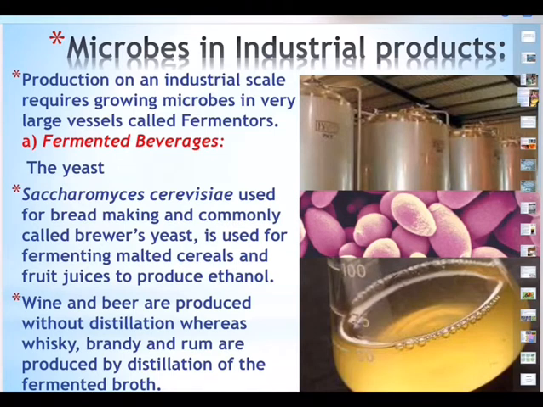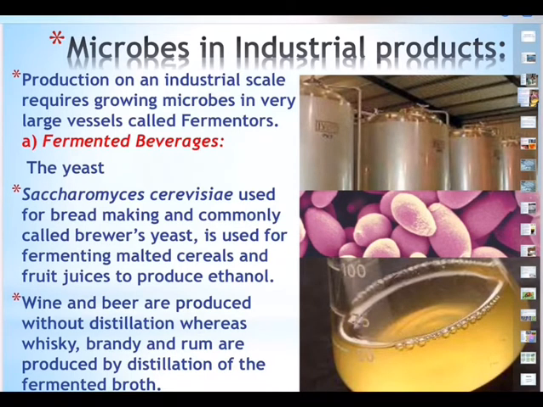A variety of products in enormous amounts are produced by microbes, such as beverages, alcoholic and non-alcoholic beverages, antibiotics, and most important, organic acids, enzymes, vitamins, hormones, amino acids, and most important, for which the whole world is waiting nowadays, is vaccines. And then chemicals called steroids. So in all these products to be formed, microbes play a crucial role in industrial production.